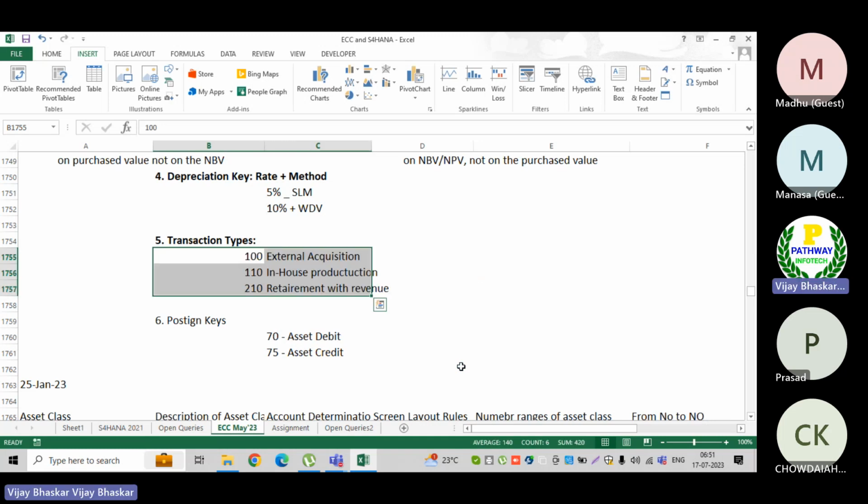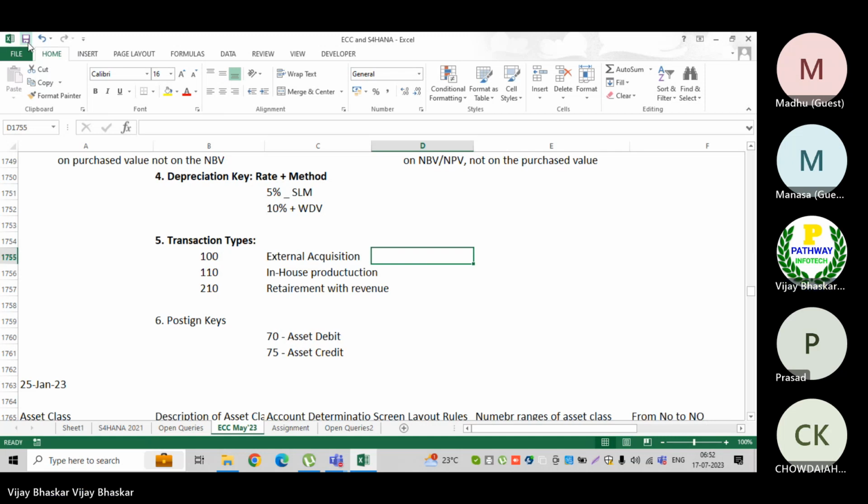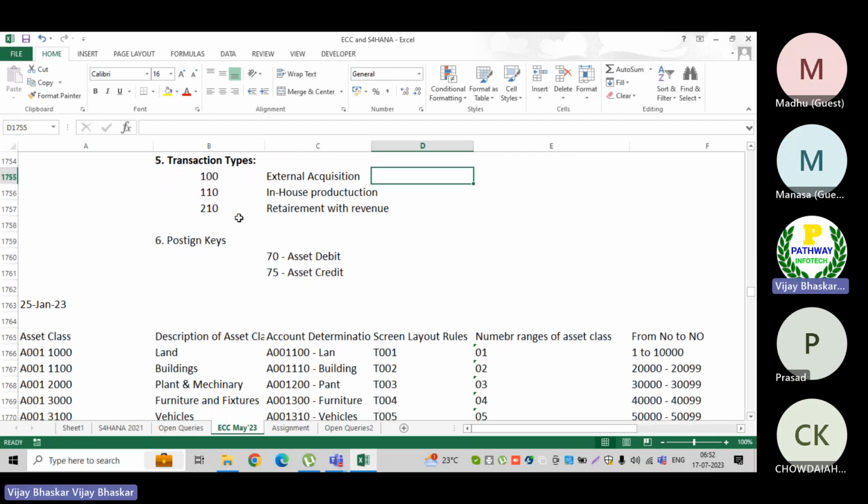Okay, why would we require the transaction types? What is the need of the transaction types here? Now let us assume my business organization is a car manufacturing company.